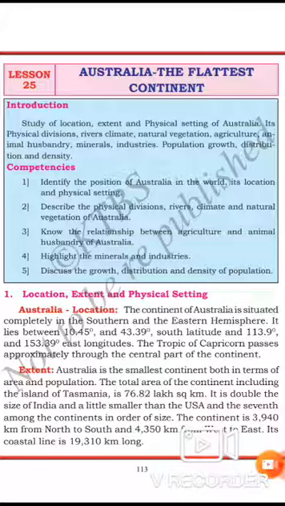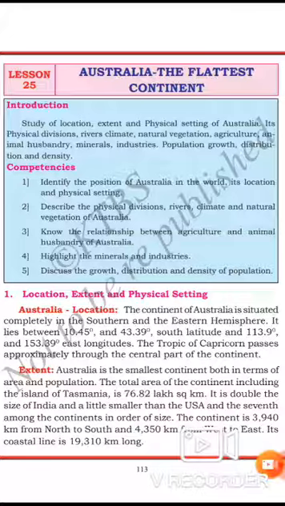It is moderate in the southeastern parts and Tasmania Island. Pressure is low in inland areas. Inland means between the areas, or the interior land of Australia. So the winds blow from the sea to the land and bring a little rain. The south and southeastern parts of the continent receive more rainfall during the summer season.